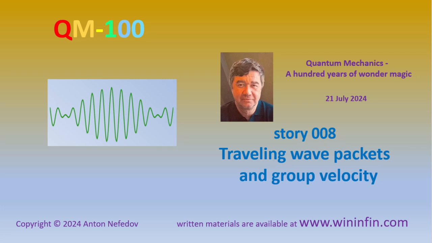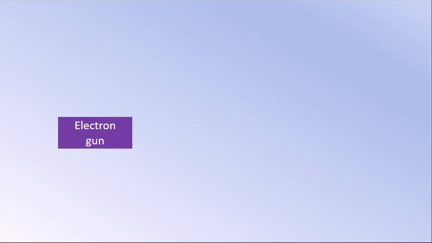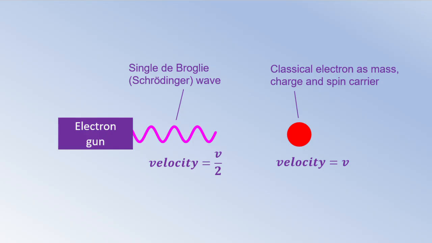Hello, today I will begin to talk about the dramatic history of so-called quantum wave packets, which started to unfold 100 years ago, but has not yet ended, even in our time. Of course, as soon as Erwin Schrödinger invented his famous equation in 1926, he immediately verified that free particles as material mass points move faster than the corresponding quantum waves obtained from his equation. As we have seen in the previous story, the speed of free particles is twice as large as the speed of corresponding quantum waves. The newly created quantum theory could not exist without an explanation of this paradox.